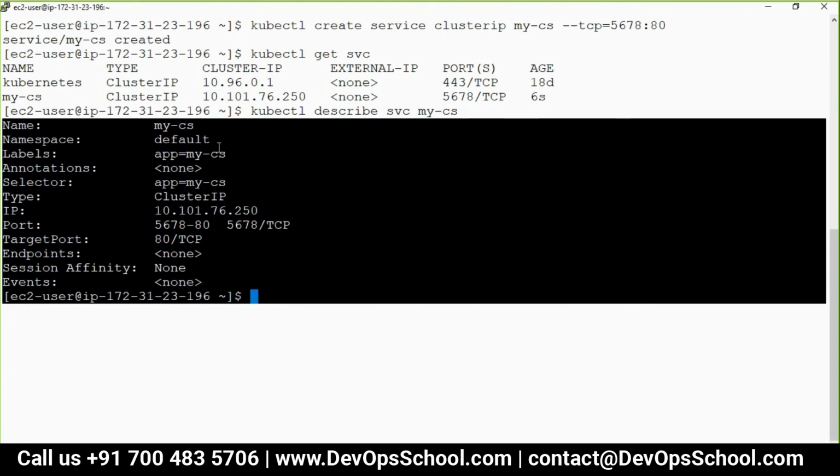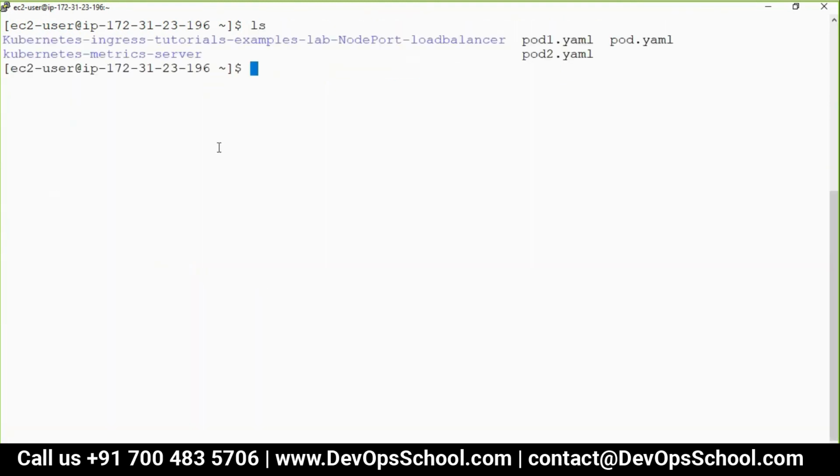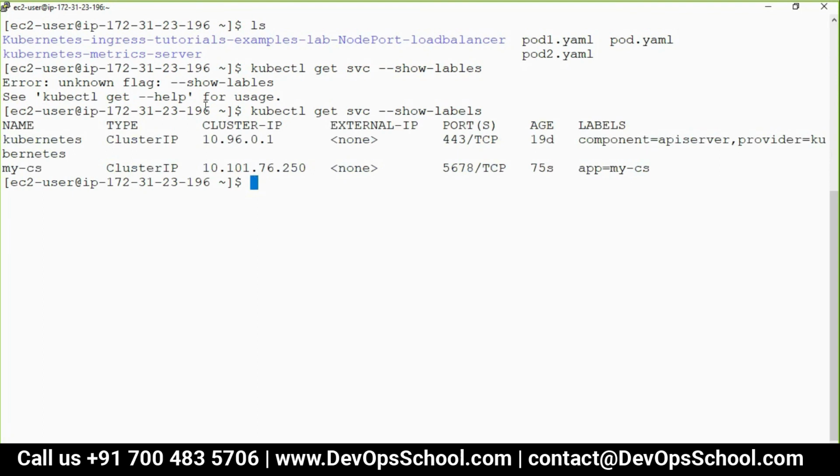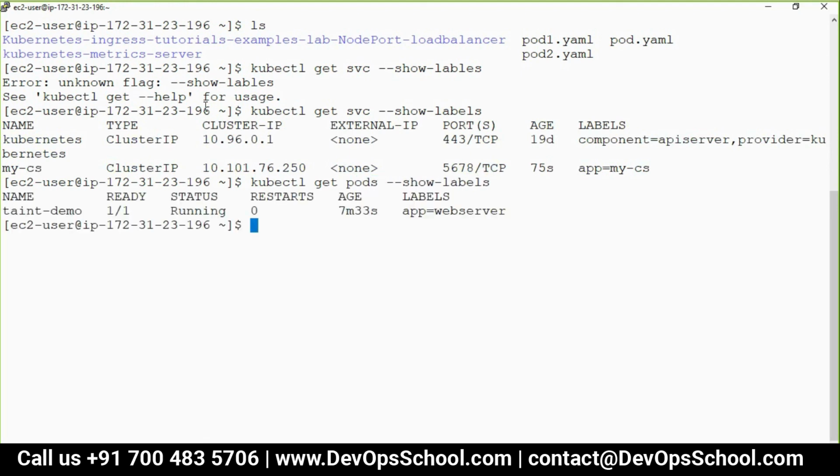Okay. Now, can we check whether the labels are matching or not? Get svc --show-labels. See that label of service and label of pod. Is it matching? No. No. Okay. One more thing, guys. So see, the label of pod is app server. The label of service is app hyphen